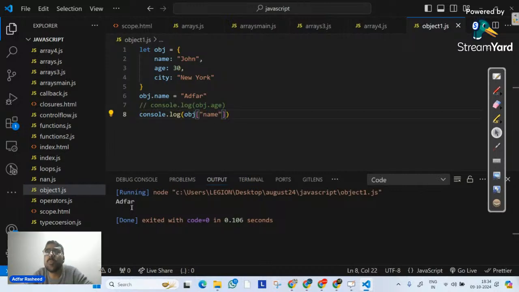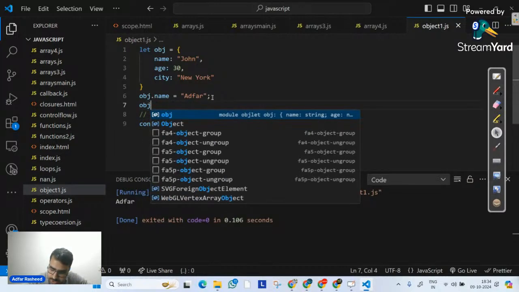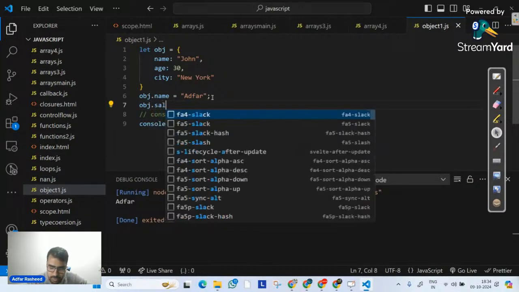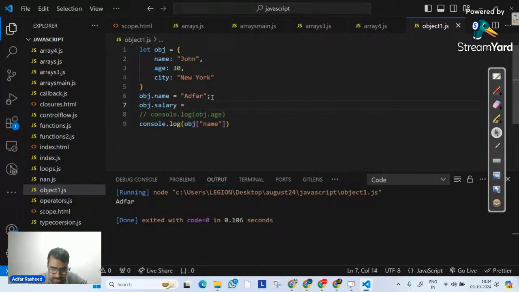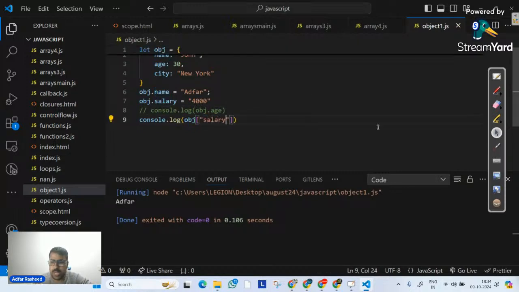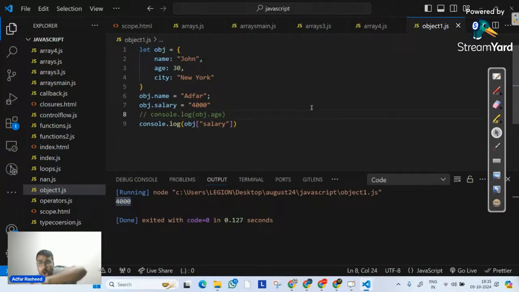Can we create a new property over here? If you look at this object, there's name, there's age. But can I create one other property? In this case, I can simply write obj dot salary is equal to, let's suppose, 4,000. Is this allowed? If it is, it should give me the output. If I execute it, we can clearly see 4,000, which means even if the property is not created already, you can create a new property by directly creating it on the object itself.